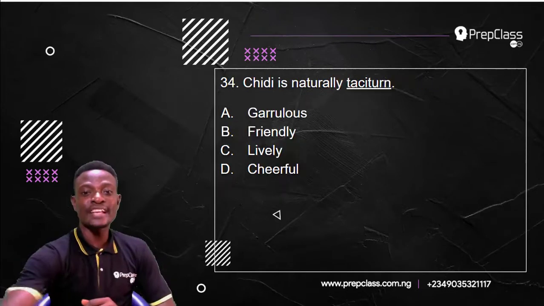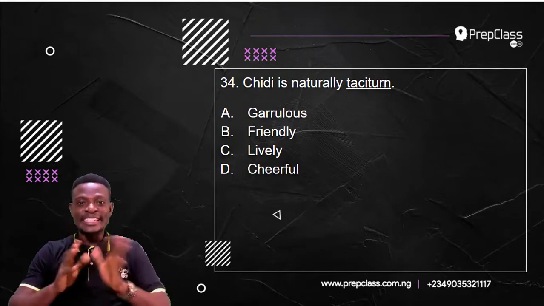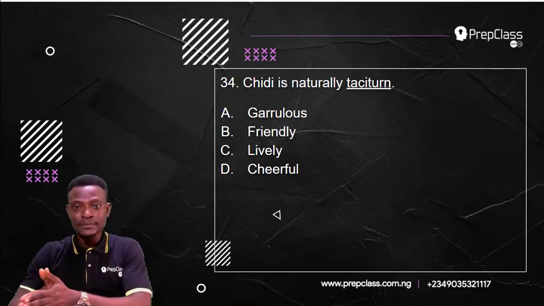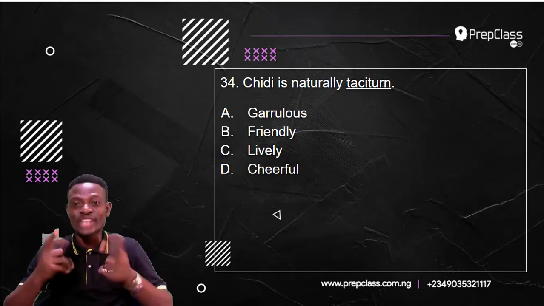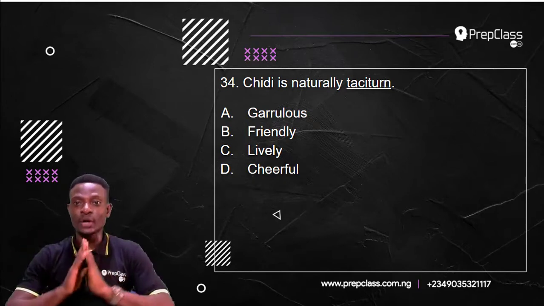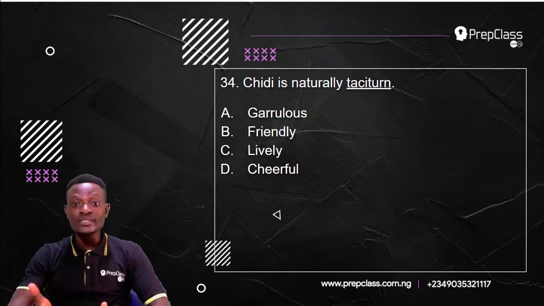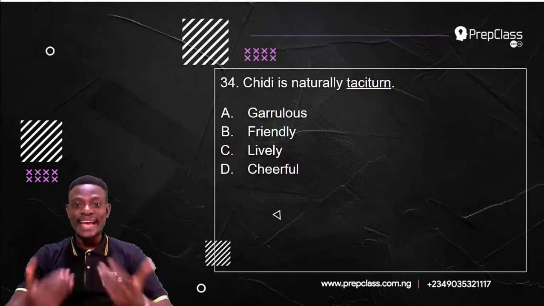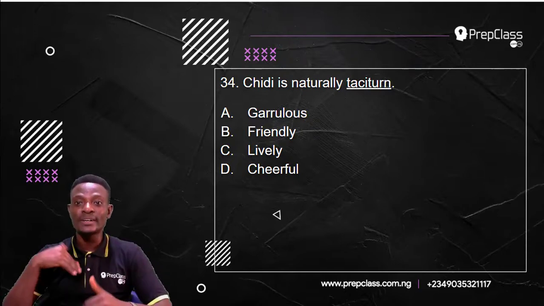Okay, moving on to the next question, question 34. Question 34 reads, Chidi is naturally taciturn. Remember, we had to select the option that means the opposite of the underlined word. The underlined word here is taciturn. The options we have are garrulous, friendly, lively, and cheerful. Which of these options means the opposite of taciturn?